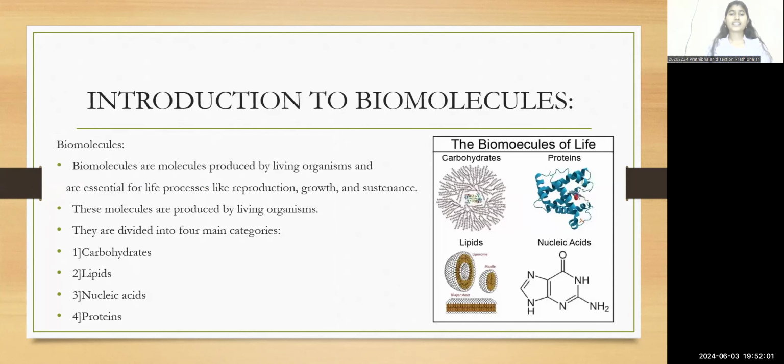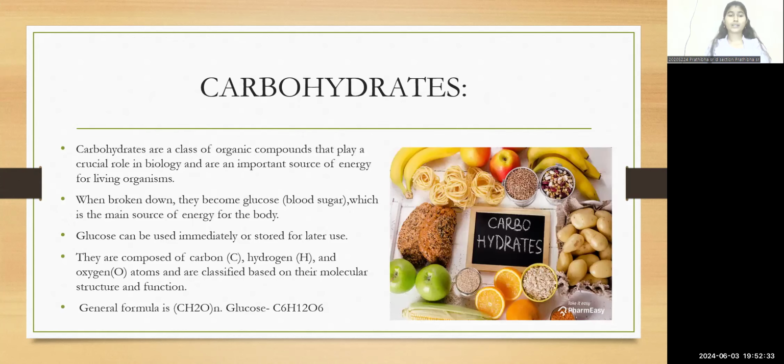First, let us see the introduction of biomolecules. Biomolecules are the molecules which are produced by living organisms and they are essential for life processes like reproduction, growth, and sustenance. These molecules are produced by the living organisms. The biomolecules are divided into four main categories as they follow. First one, carbohydrates. The second one, lipids. Third one, nucleic acids. And the fourth one is proteins.